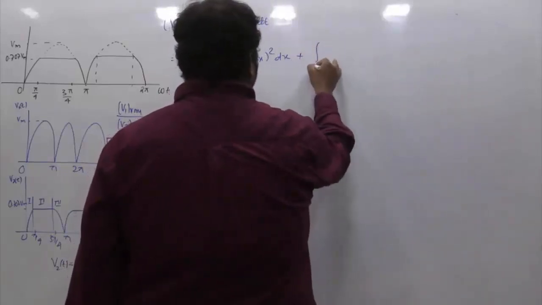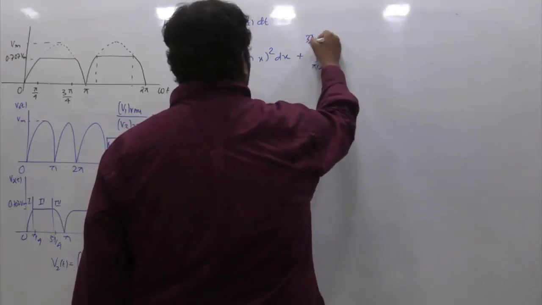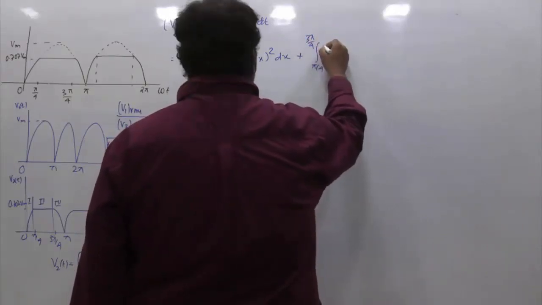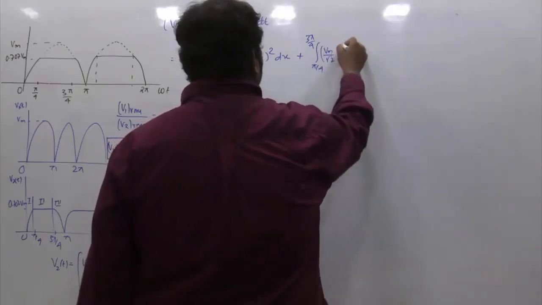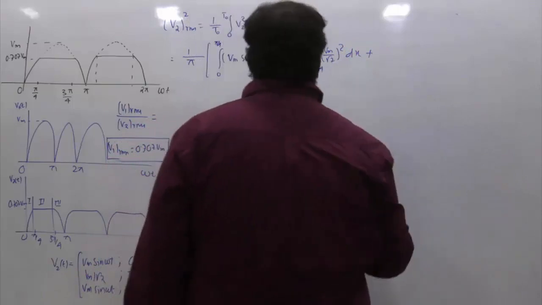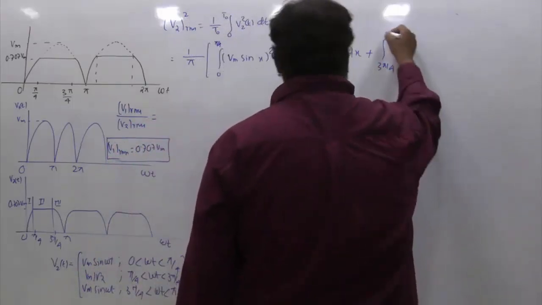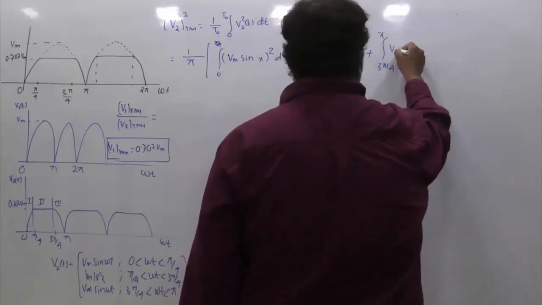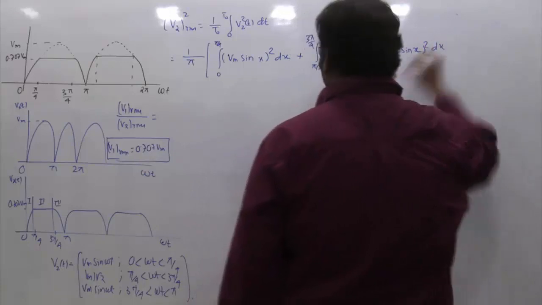Plus, if I observe between pi by 4 to 3 pi by 4, this is Vm by root 2 whole square dx, plus 3 pi by 4 to pi, this is again Vm sin x whole square dx.